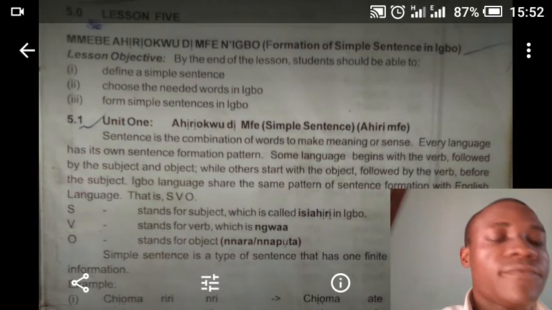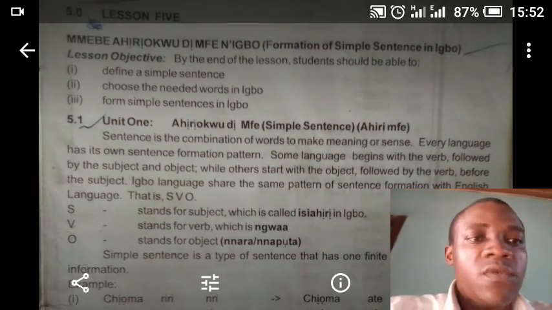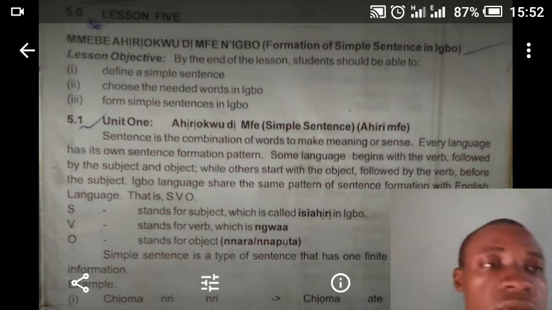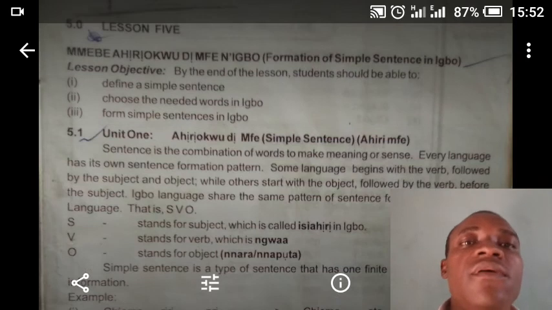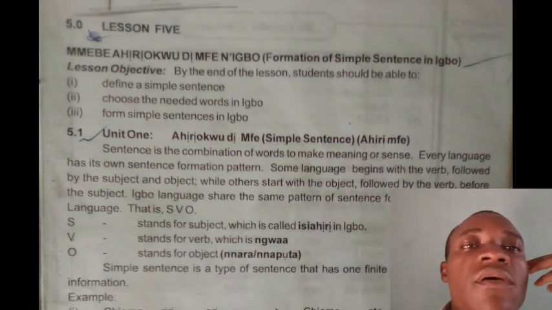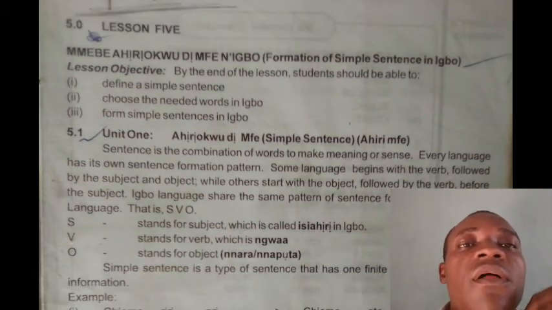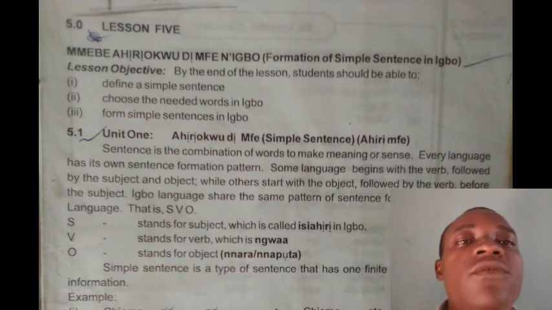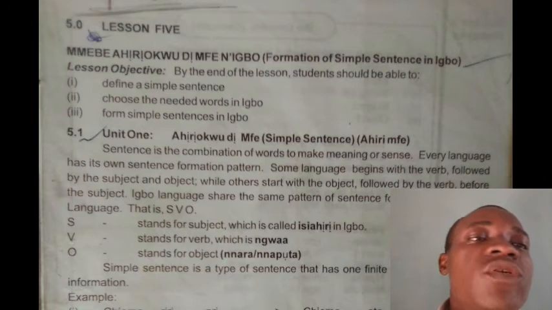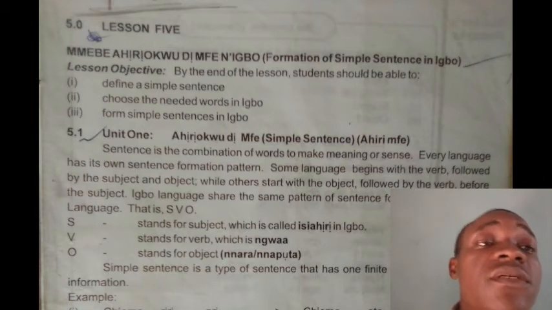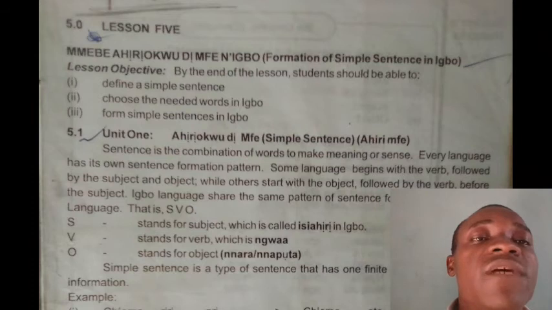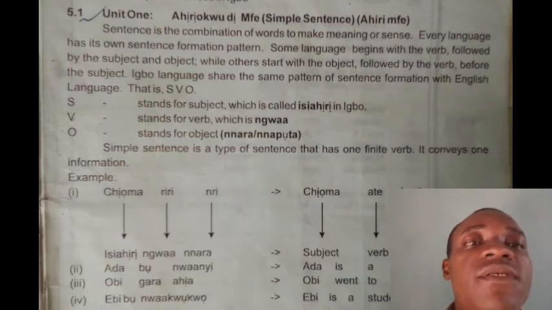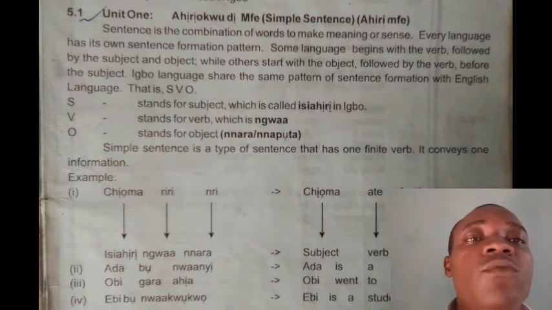Okay, today we'll be focusing on mmebe ahịrịokwu dị mfe n'Igbo. That is the formation of simple sentence in Igbo. Mmebe ahịrịokwu dị mfe, formation of simple sentence in Igbo.